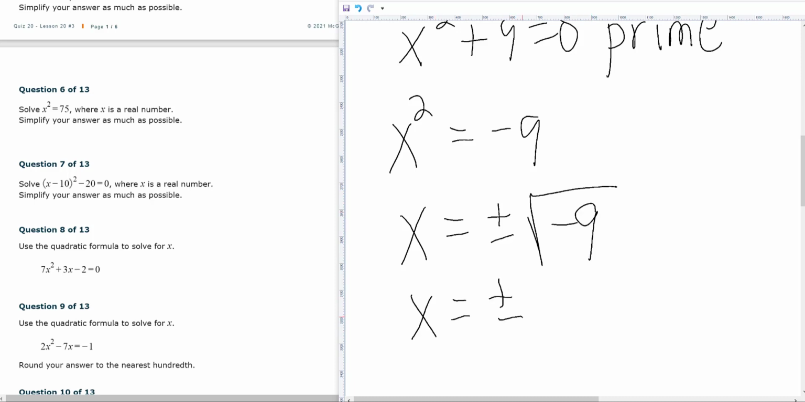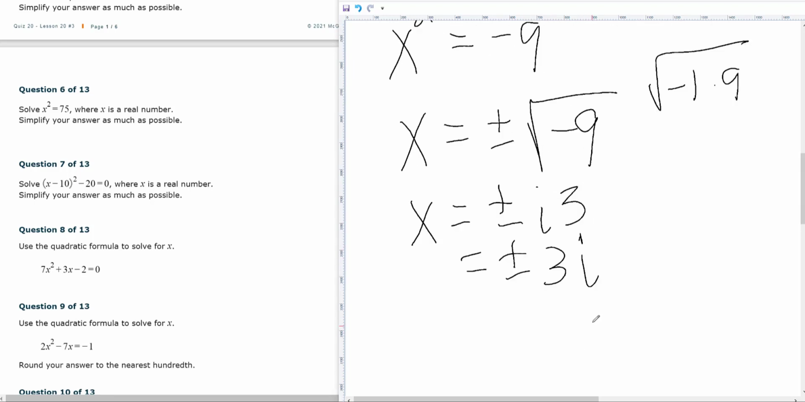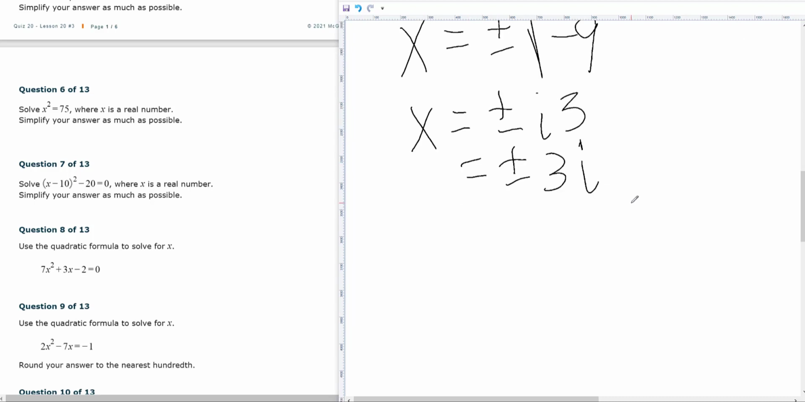Now I'm going to say, well, that's negative 1 times 9, so the square root of that is going to be i times 3, or plus and minus 3i. So there are two answers to this problem that was not on our sheet, x squared equals negative 9. It's negative 3i and positive 3i.